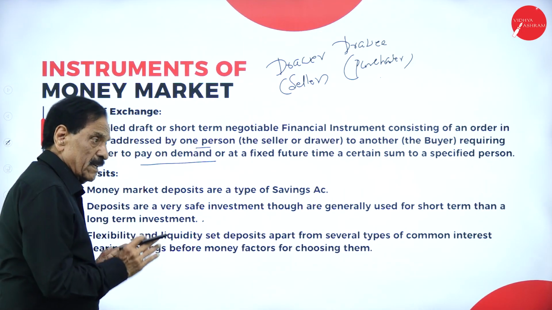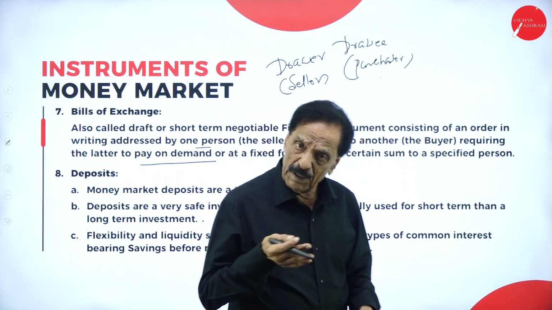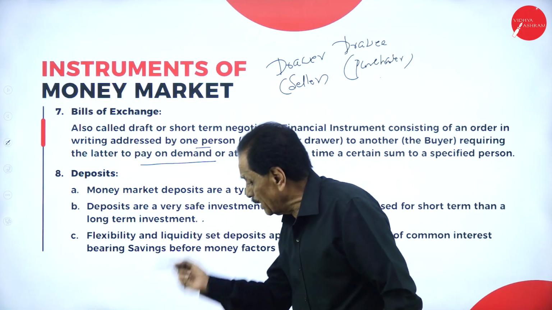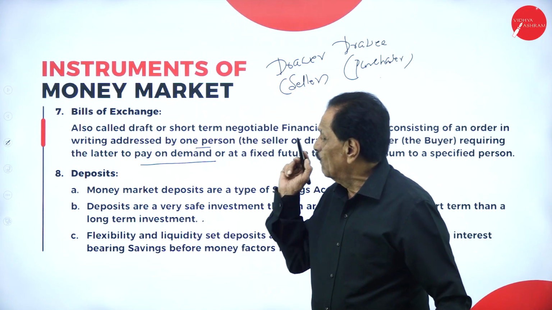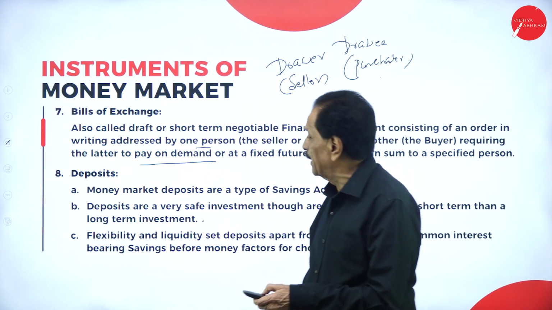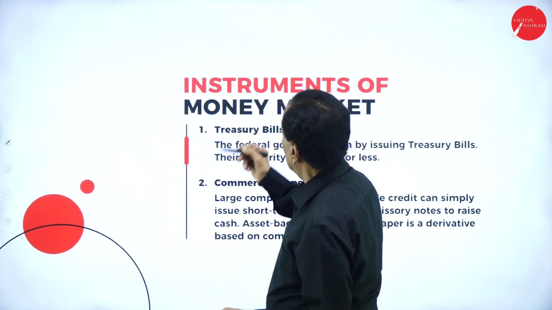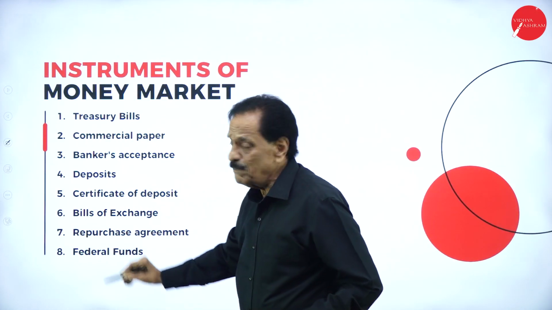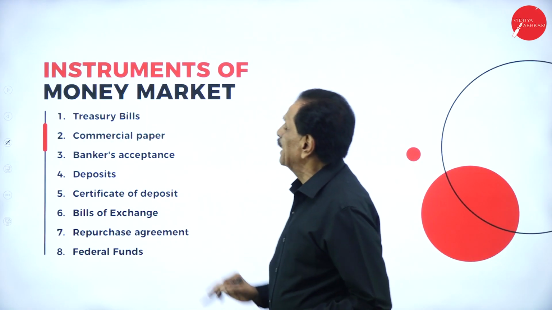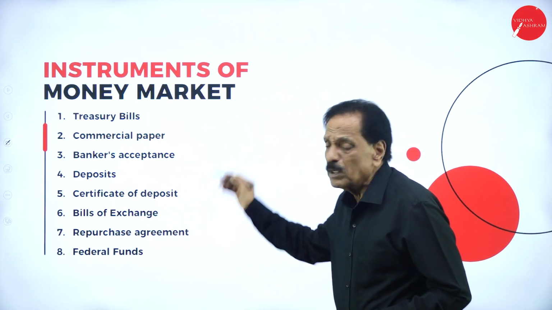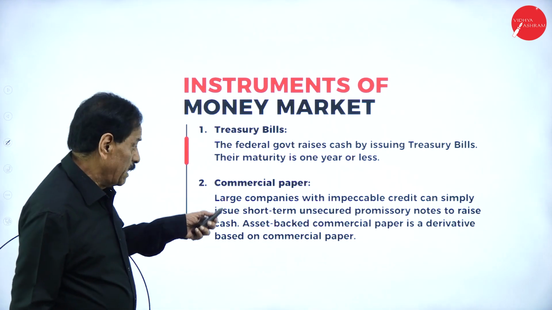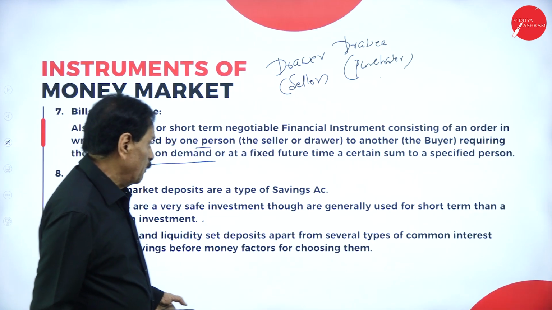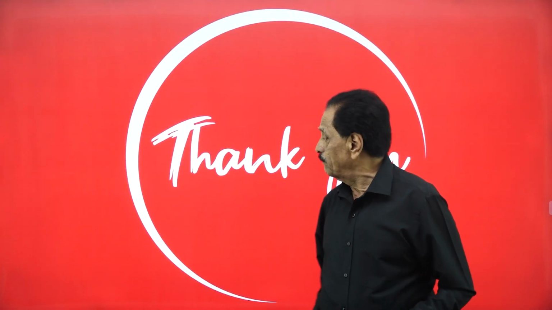So I covered capital market. I covered money market also. One question definitely comes, either on money market or capital market. What are the instruments? This is important. They will say, what are the instruments of the money market? First you write this point in the exam, then you explain lightly all these points one by one. Whatever explanation is given, you copy all these things. Definitely it will help you from the examination point of view.